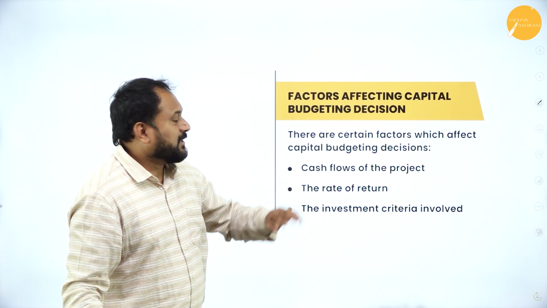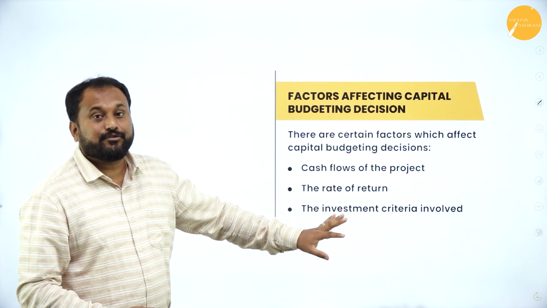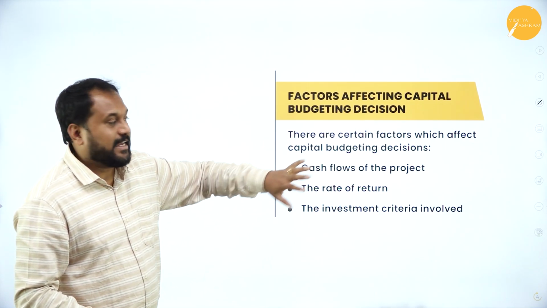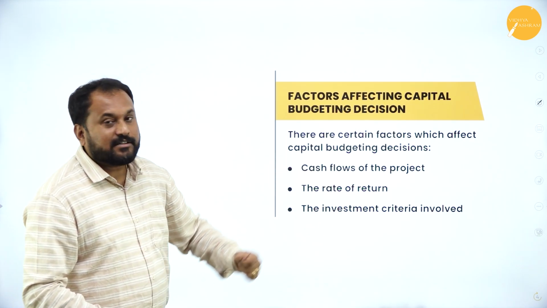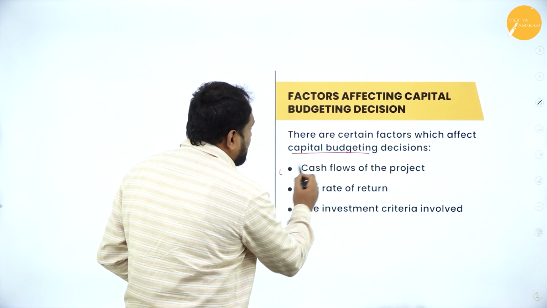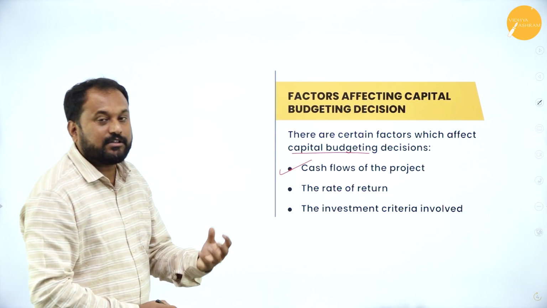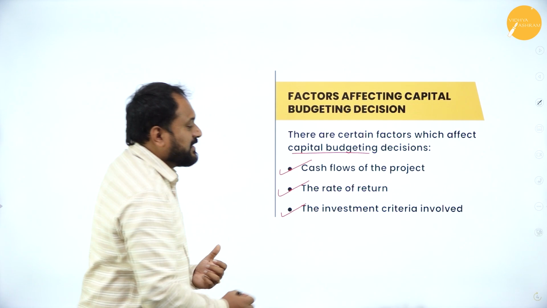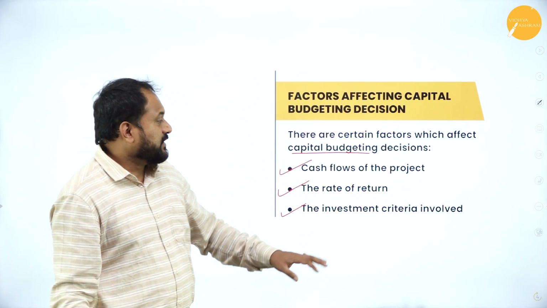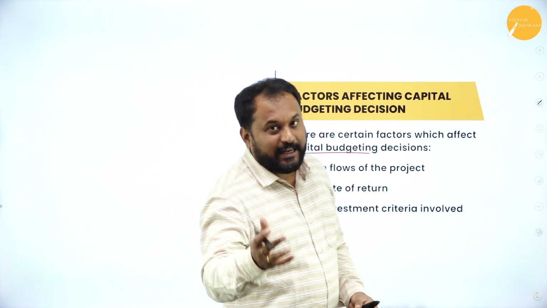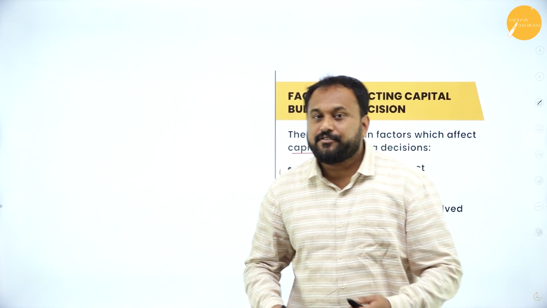Factors affecting capital budgeting decision. This can come for 4 marks. You just need to explain what exactly capital budgeting is and what the factors are. There are certain factors affecting capital budgeting. The first is the cash flow of the project, how the cash flow is going on, then the rate of return, and the investment criteria involved. So if you just go with these 3, write the meaning of each and explain each and every term, you will be getting 4 marks.